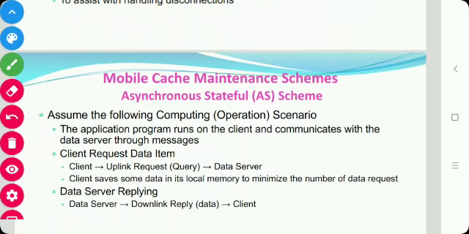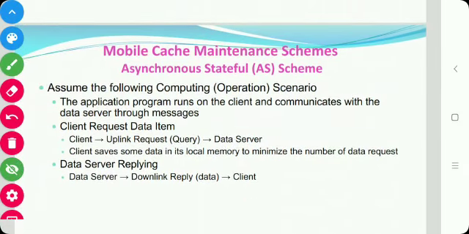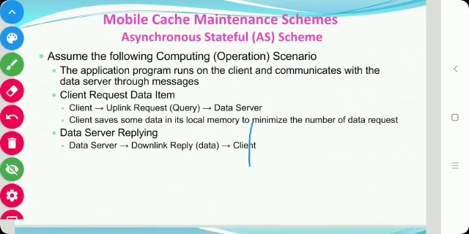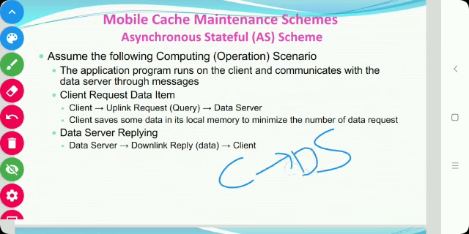So here the assumption is that the application program runs on the mobile host as a client process and communicates with the data server through messages. The client sends an uplink request. When the client sends a request for the data it needs to the data server, it is called an uplink request, and the server responds by sending the requested data on the downlink.